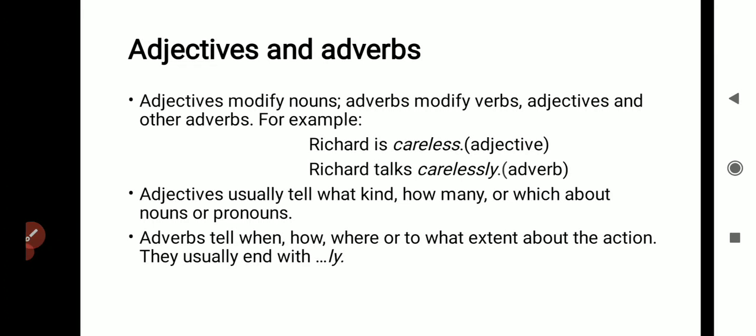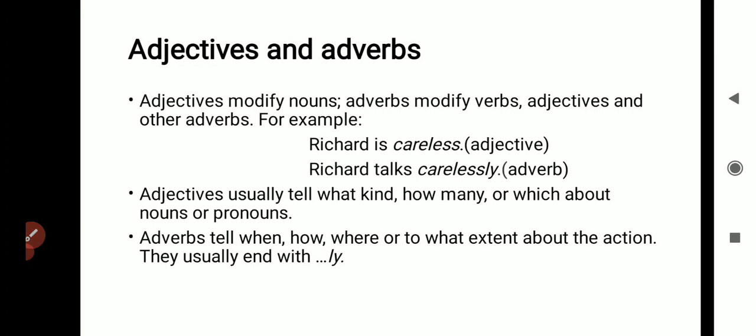Sometimes adverbs also describe other adjectives in the sentence or other adverbs. For example, Richard is careless. In this sentence, careless is an adjective. Richard talks carelessly. Here carelessly is an adverb.